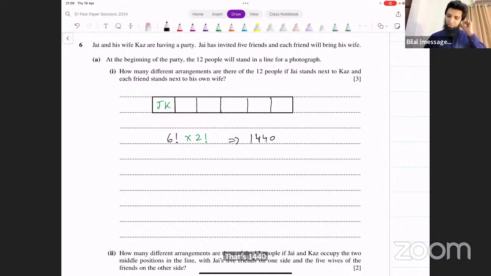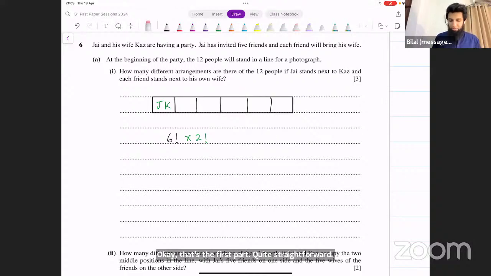Okay, that's the first part. Quite straightforward. I'm sorry about that, I missed this. 2 factorial for 1. What about the others? We also have to do that: into 2 factorial, into 2 factorial, into 2 factorial, into 2 factorial.